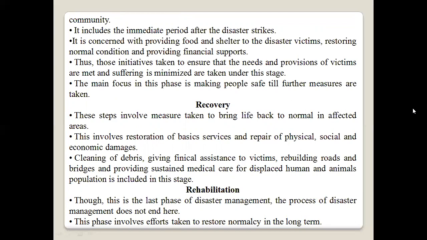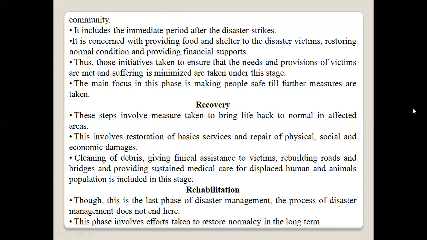Those measures taken to ensure that the needs and rights of victims are met and suffering is minimized are taken under this stage. The main focus in this phase is making people safe till further measures are taken. Next is recovery. These steps involve measures taken to bring life back to normal in the affected area.